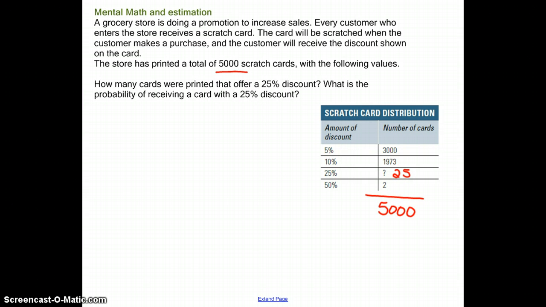So now we need to figure out this probability. So there's 25 out of 5,000, so P equals 25 out of 5,000 cards, which we can reduce to 1 out of 200 chance of getting one of those cards that is 25% off. So that's your probability.